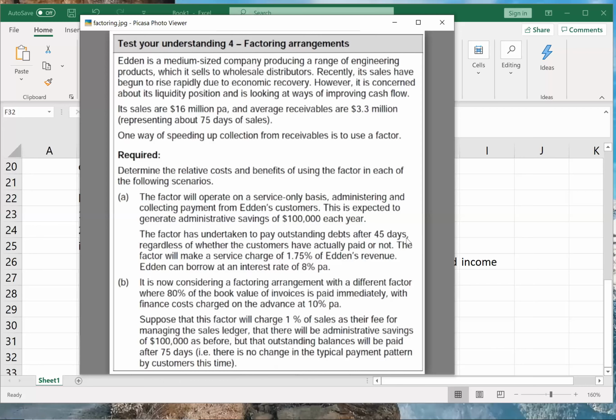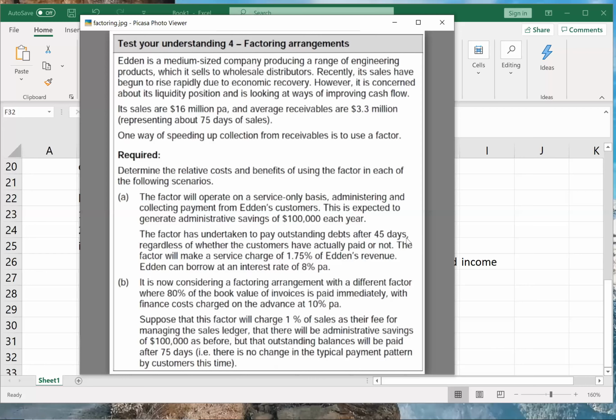Okay. Suppose that this factor will charge 1% of sales as their fee. Anyways, factor is going to take a fee also. So fees will be 1% of sales. There will be administrative savings of $100,000 as before, but that outstanding balance will be paid after 75 days. There is no change in typical payment pattern by customers this time. Okay. So again, the same thing we have to calculate.